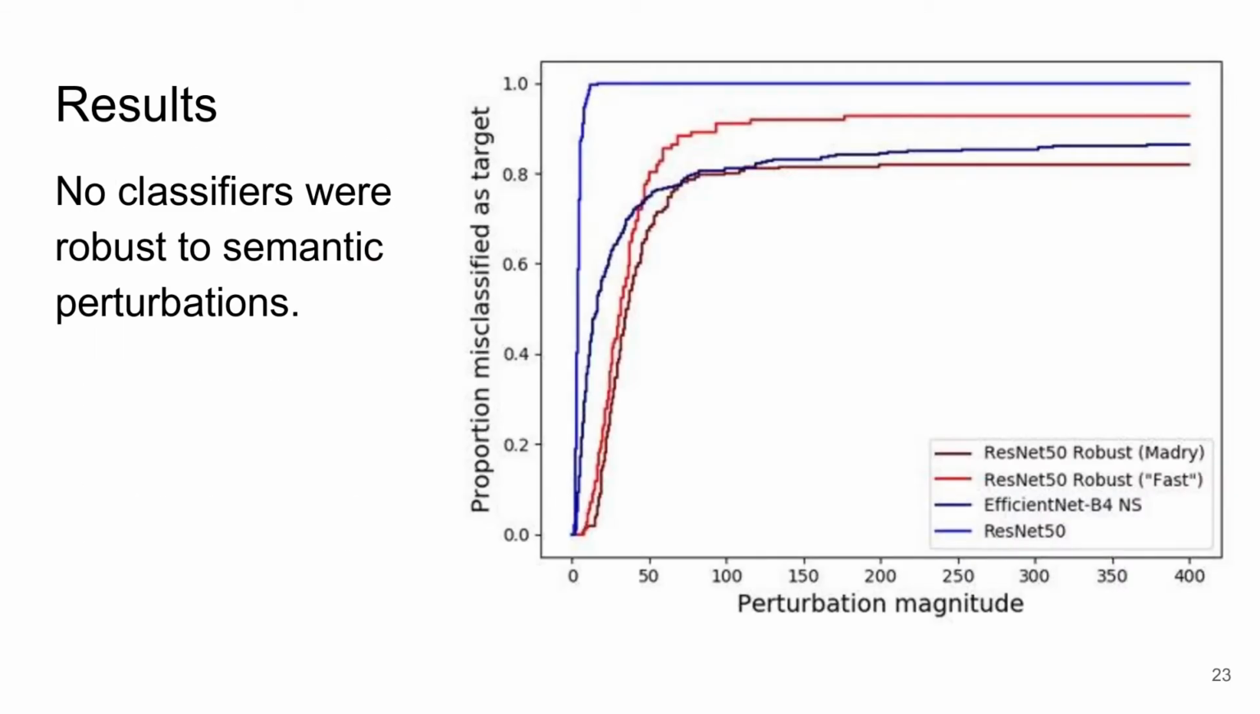We evaluated 4 pre-trained classifiers, including the ImageNet state-of-the-art. 2 models, shown in red, were adversarially trained to be robust to traditional pixel perturbations. Here we can see that for all 4 models, for over 80% of images, only a small perturbation is needed to find a meaningfully changed example that the classifier gets wrong. So the classifiers are not robust, as expected.